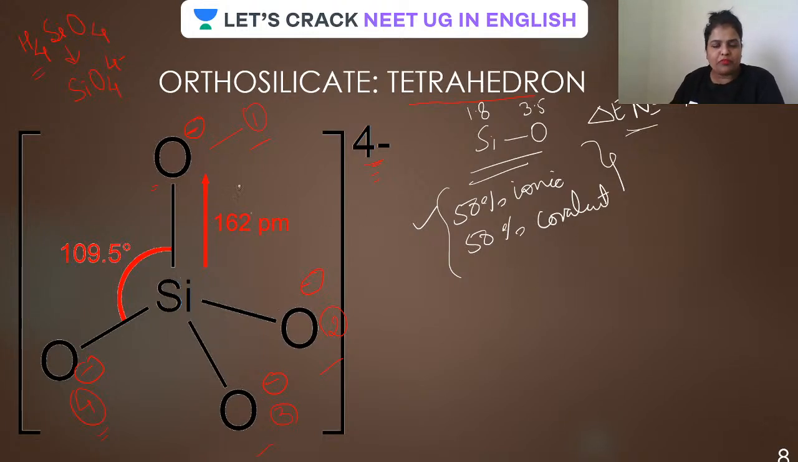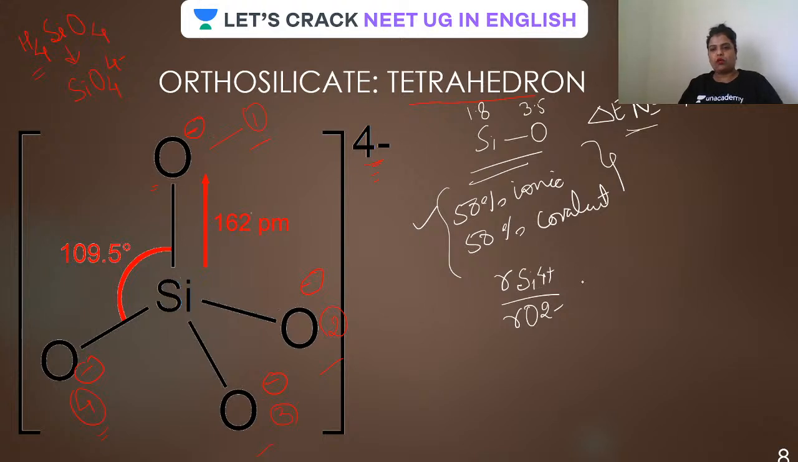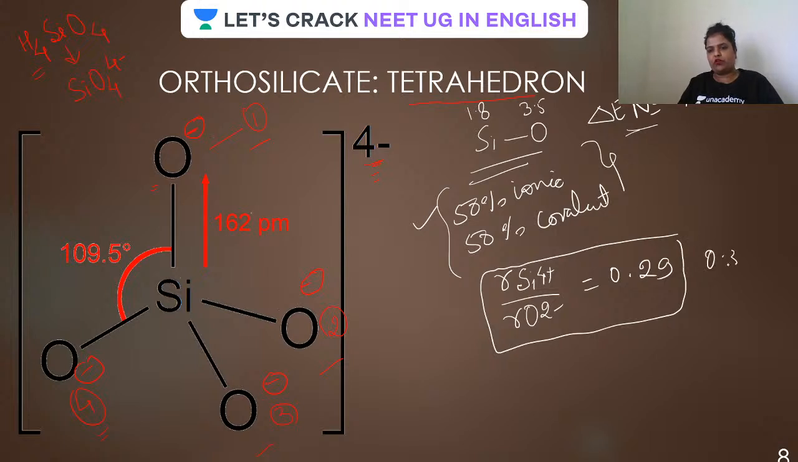Apart from that, guys, the formal charge on Si is 4 plus, so Si4 plus and O2 minus. The radius ratio of this particular one is very easy to remember, 0.29, or you can simply take it as 0.3, no problem.